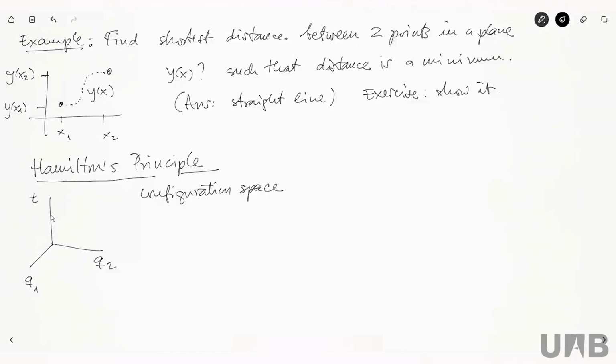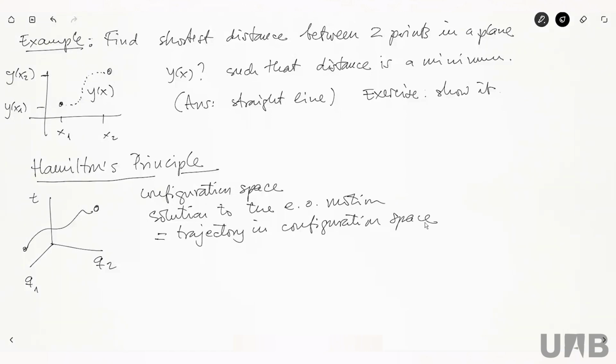And then the solution to the equations of motion is going to be a path that connects these 2 points, right? This is going to be a trajectory, right? So this is going to be a trajectory in configuration space, clearly, right?